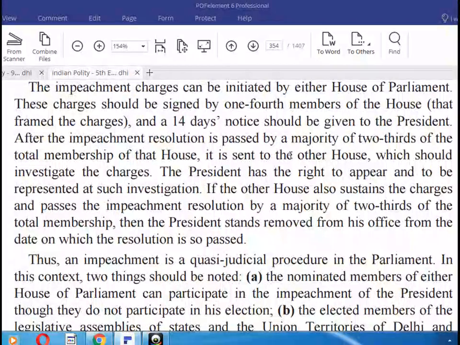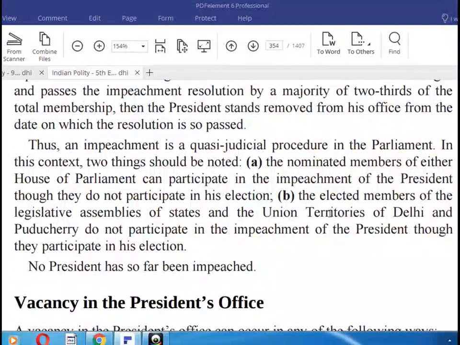If the House also sustains the charges and passes the impeachment resolution by a majority of two-thirds of the total members, then the President stands removed from office from the date on which the resolution is passed. Thus, an impeachment is a quasi-judicial procedure in the Parliament. In this context, two things should be noted.